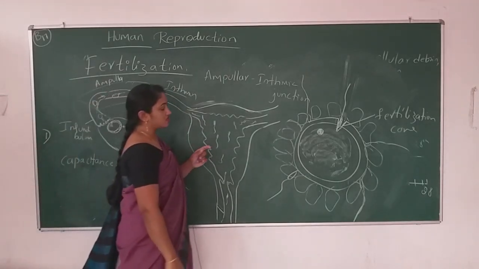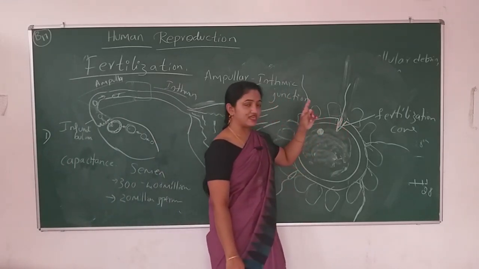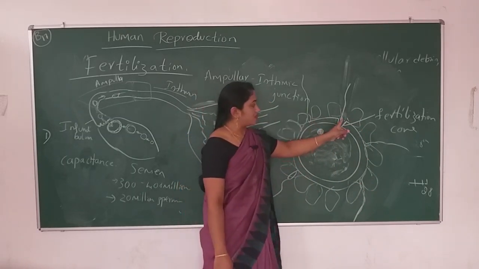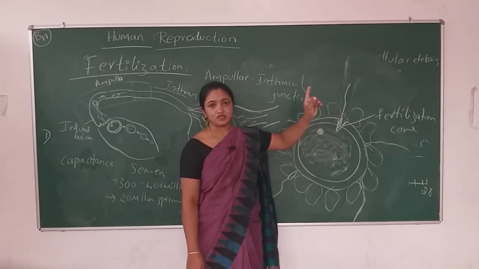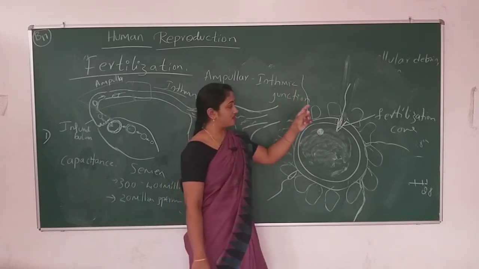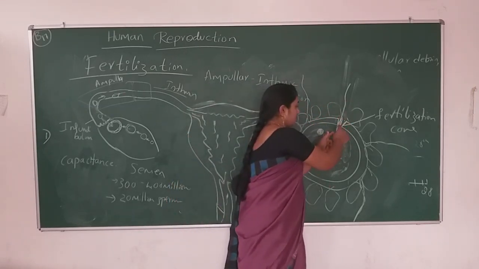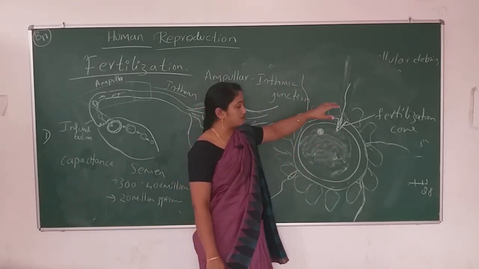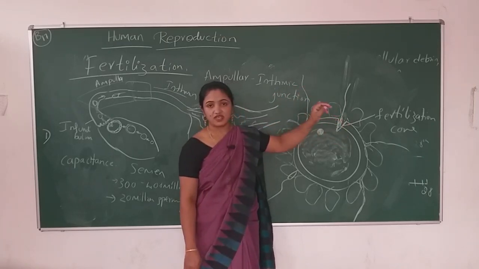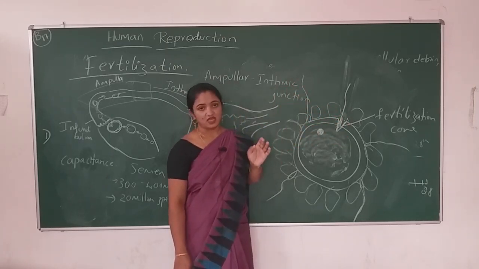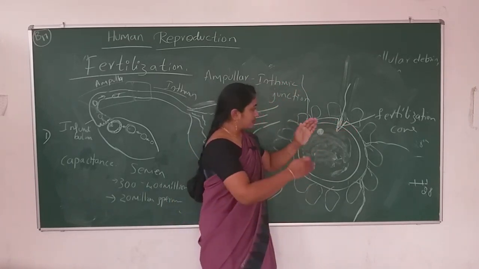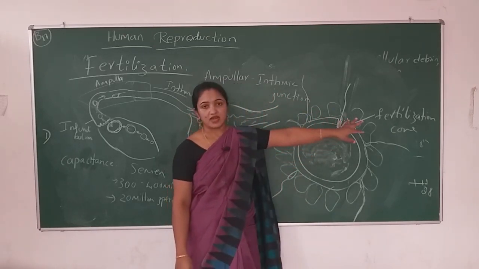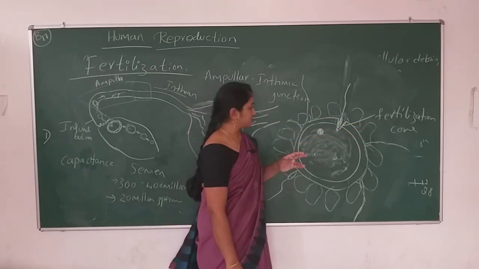Because the sperm, when it penetrates, when it defeats the layer of the egg, how is it defeating the layer? By secreting enzymes. From where are the enzymes secreted in the sperm? At the acrosome, at the anterior part of the sperm, the enzymes will be present. Those enzymes dissolve the layer. When it dissolves those layers, the structure which forms in the egg will be cone shaped. That cone shaped structure is known as the fertilization cone.